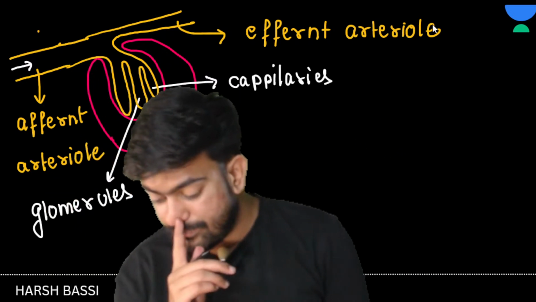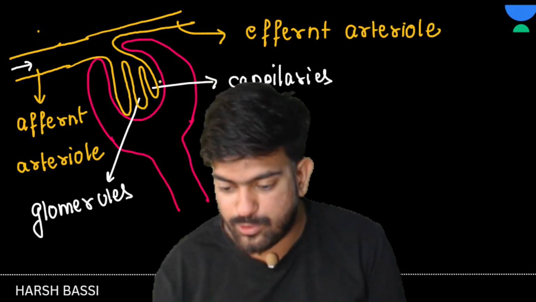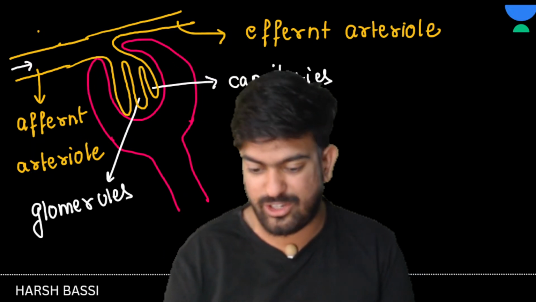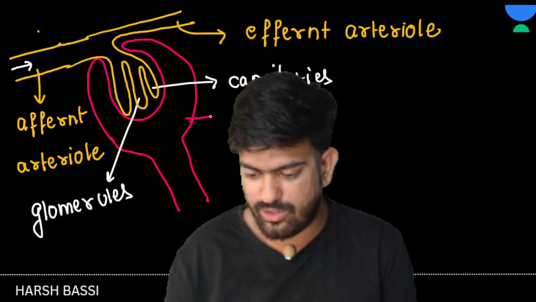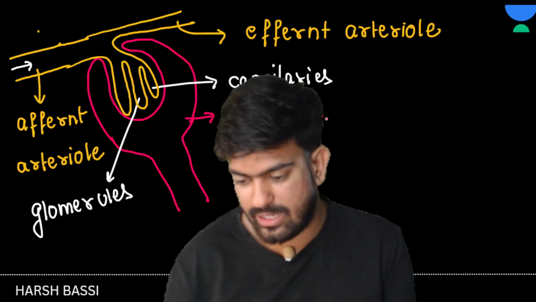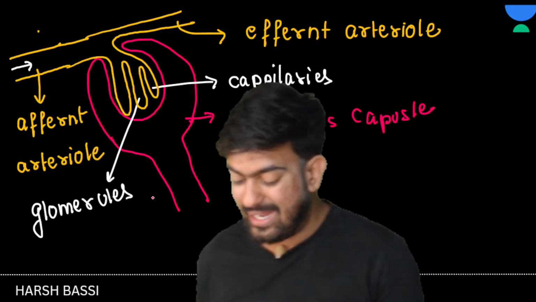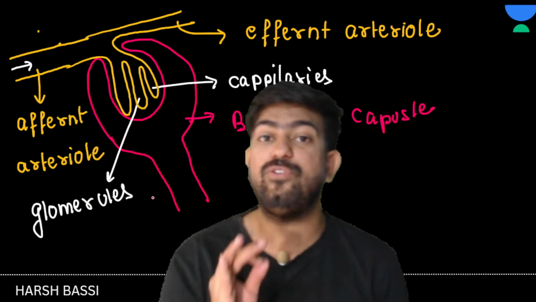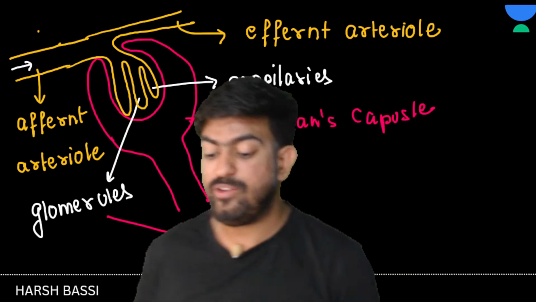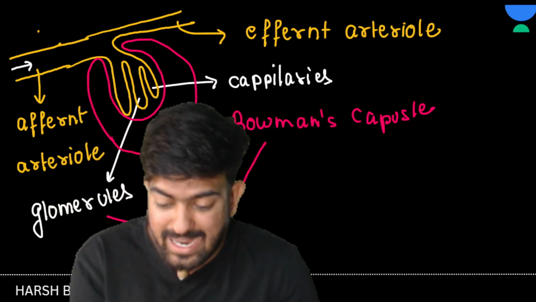Okay. Now see. The glomerulus and the Bowman's capsule. The yellow color is the glomerulus. The pink color, or whatever this color is, this is Bowman's capsule. What will we call these two together? We will call them Malpighian bodies or renal corpuscles. The glomerulus and Bowman's capsule are known as Malpighian bodies.